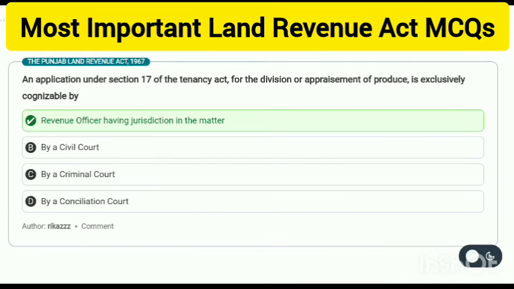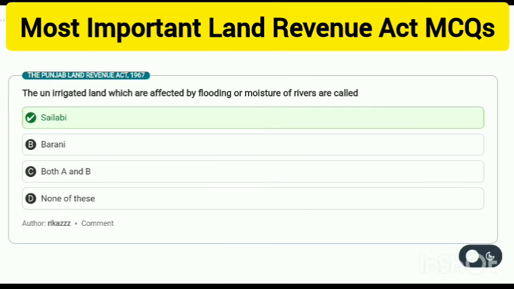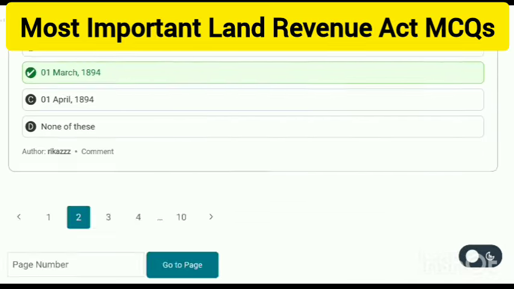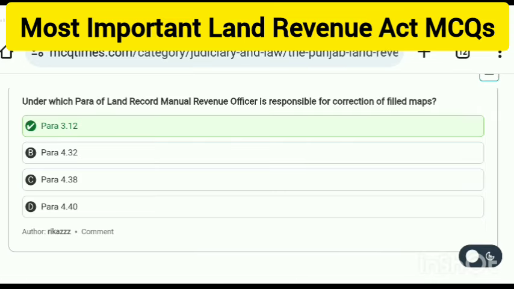An application under Section 17 of the Tenancy Act for the division or appraisement of produce is exclusively cognizable by the revenue officer having jurisdiction in the matter. The unirrigated land affected by flooding or moisture of rivers is called sailabi. The Land Acquisition Act came into force on 1st of March 1894. Under which para of the Land Record Manual is the revenue officer responsible for correction of field maps?